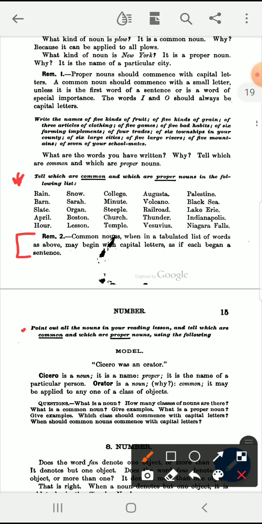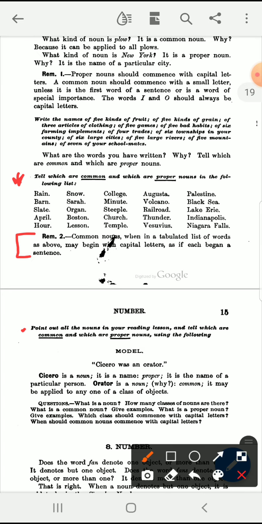Down on the next page we read, point out all the nouns in your reading lessons and tell which are common nouns and which are proper nouns. So this is something that you can do at home. If you're reading with your parent or with an older brother or sister, you can read a sentence and then look at each word in the sentence and answer whether the noun is a common noun or a proper noun.